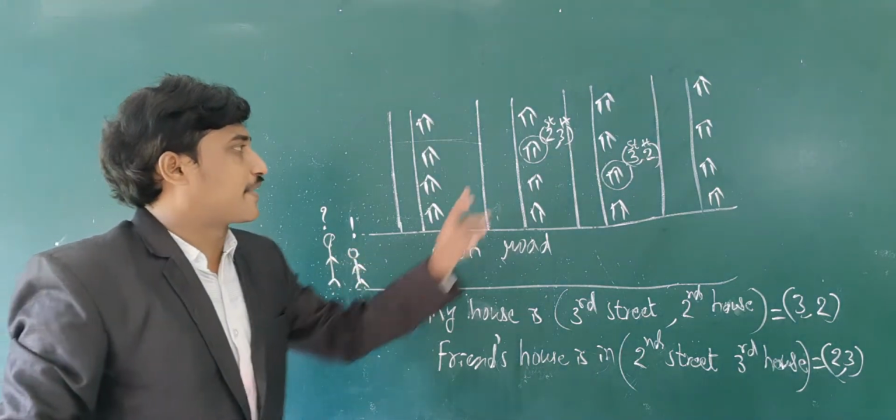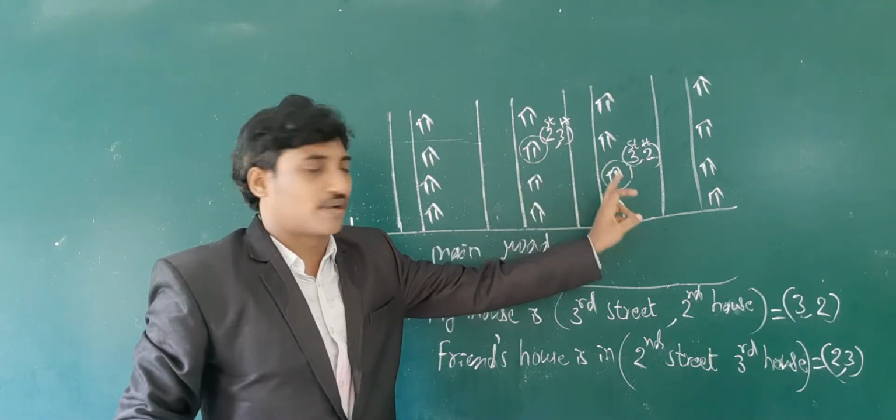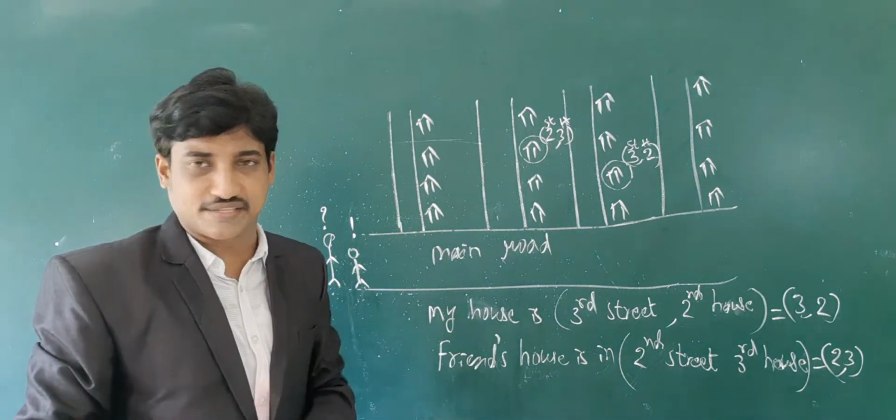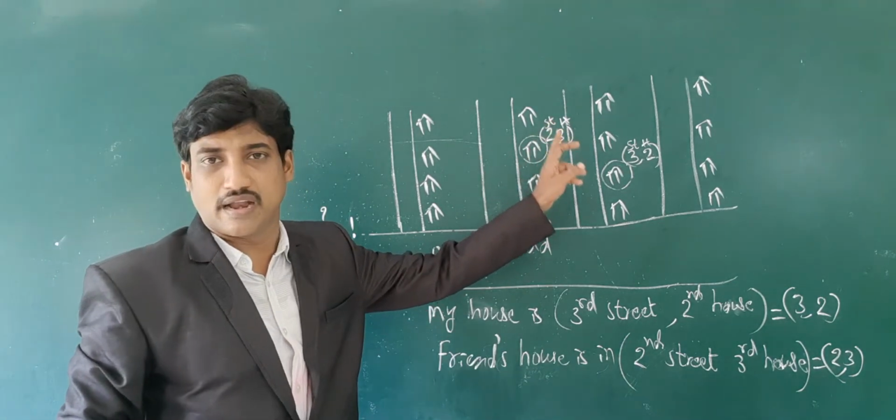So, to locate a particular house, we need two details: one is the street number and the other is the house number.